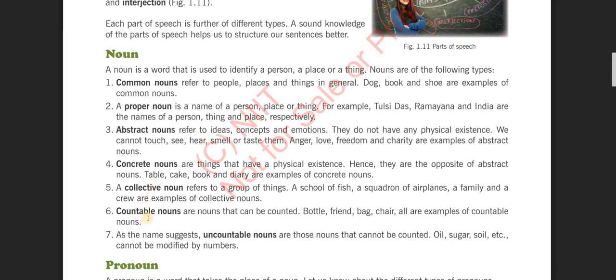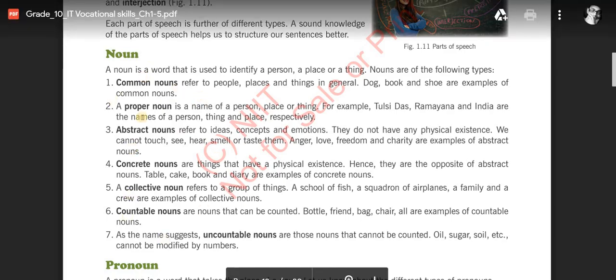I want you to read all this, because I just want to revise, not go deeper, as you are all well aware of these topics.